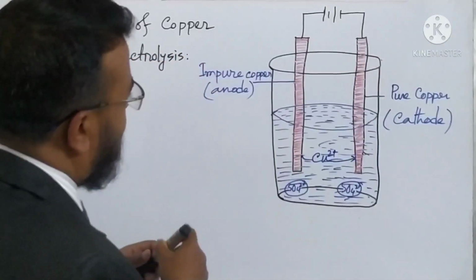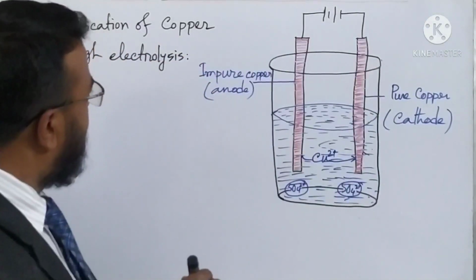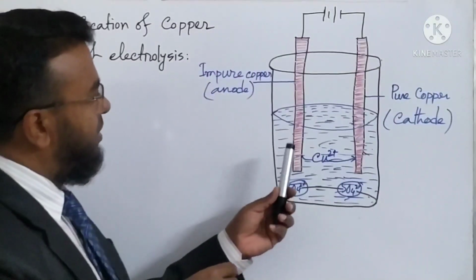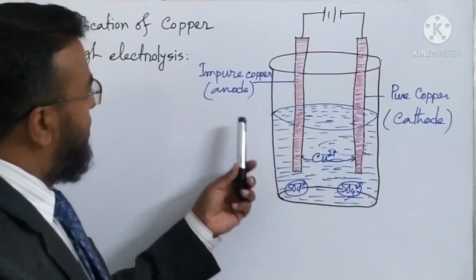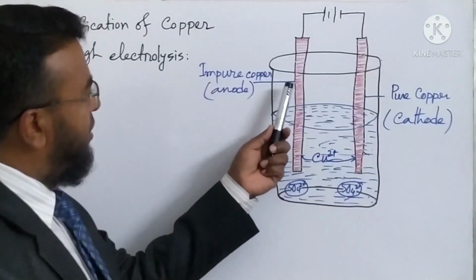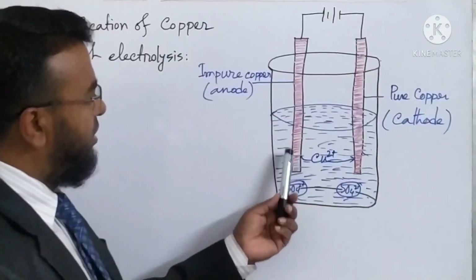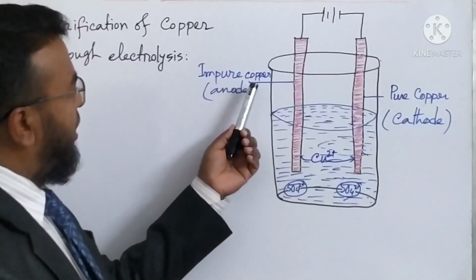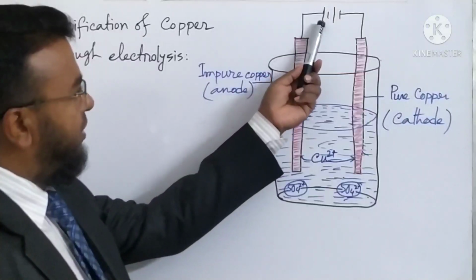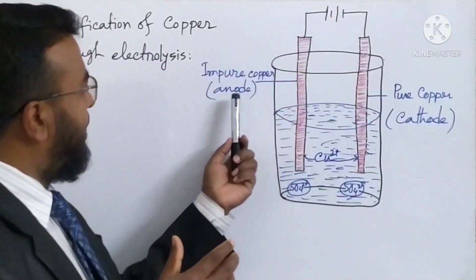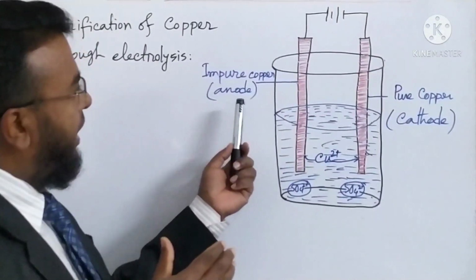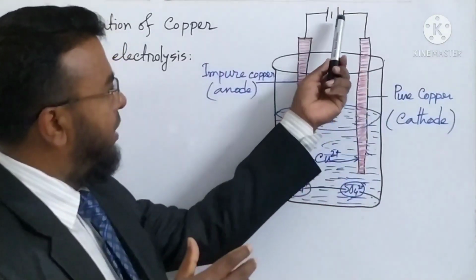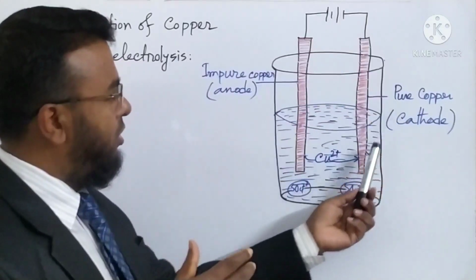Okay, for this purification of copper through electrolysis, an electrical system is needed. For this, we will take the impure copper rod, we will dip it into the solution. It is a copper sulfate solution. So impure copper will be connected to the positive end of the battery, so it will act as an anode, and pure copper is connected with the negative end of the battery, it will act like cathode.